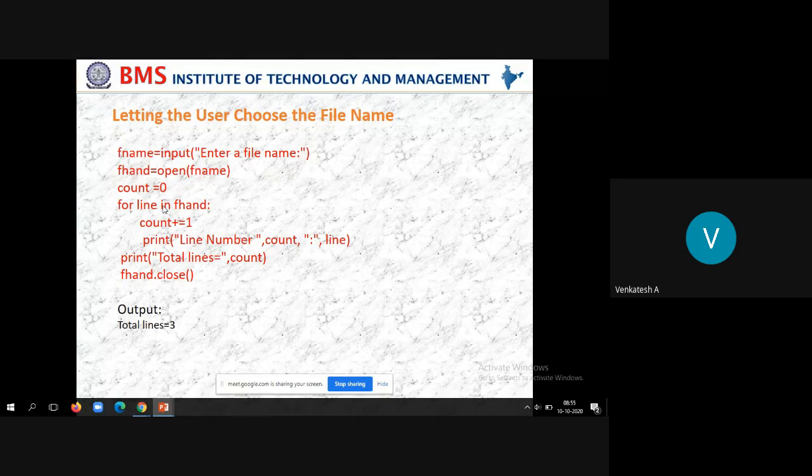Now let us assume we have a file with 3 lines. I'm going to enter myfile.txt, which contains 3 lines. In the first iteration, the line variable represents line 1, and we increment count equal to count plus 1. Because we have encountered line 1, then print line count.